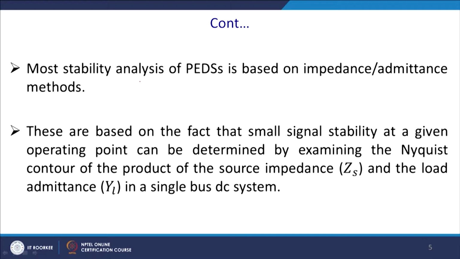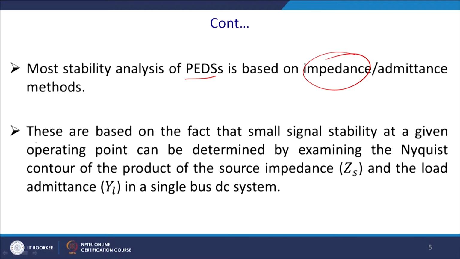Most stability analysis of these PDs is based on the impedance-admittance method. We generally prefer the impedance method, which is a part of the series resonance analysis, and you may also have the admittance method, which is parallel resonance.